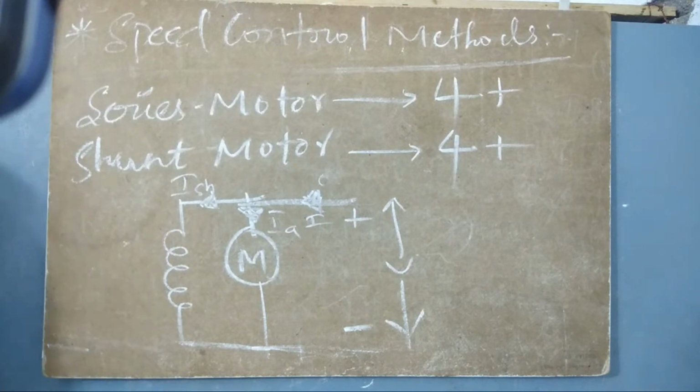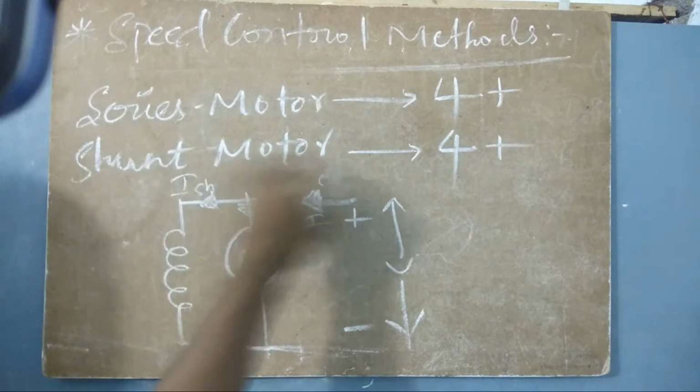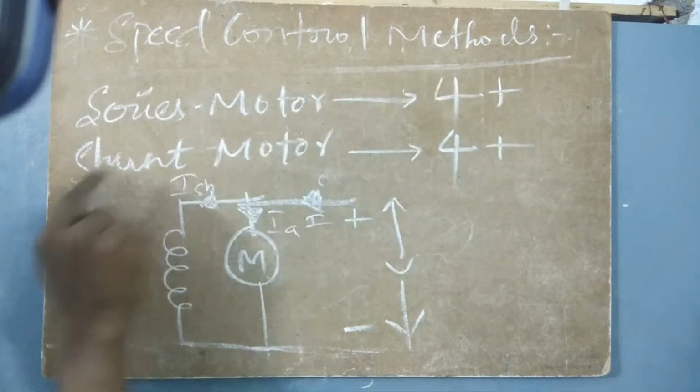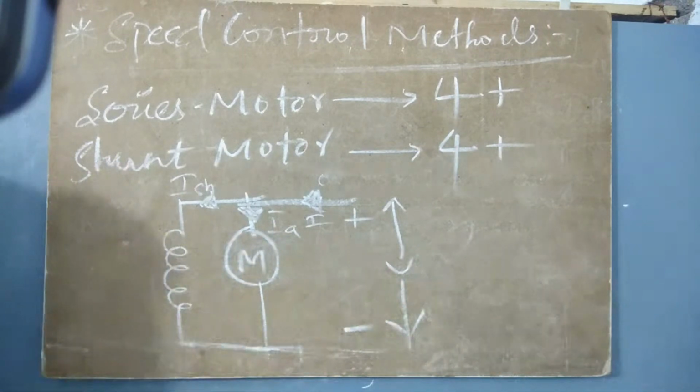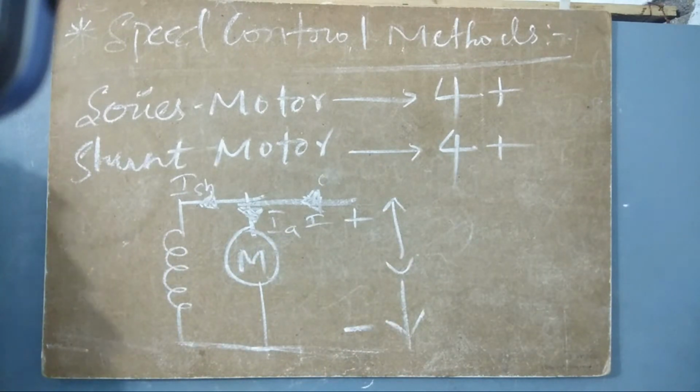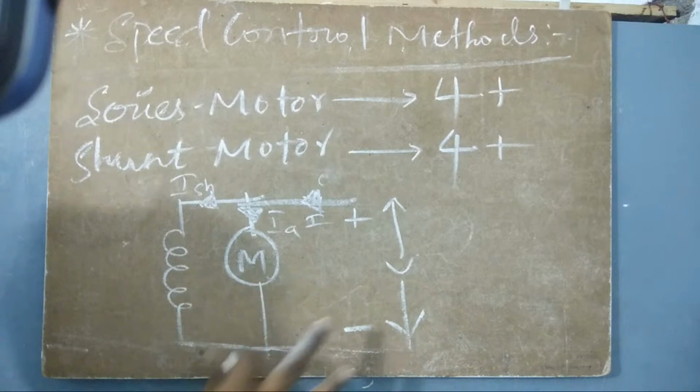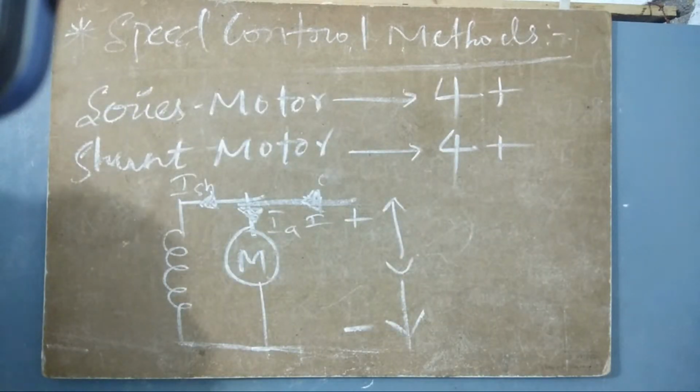The first method in speed control for a shunt motor is by controlling the voltage. So the first method is the voltage control method. That means when we change the value of voltage, what happens automatically? This is very basic. When the voltage is increased, obviously the motor speed increases. When the voltage is decreased, obviously the motor speed decreases.